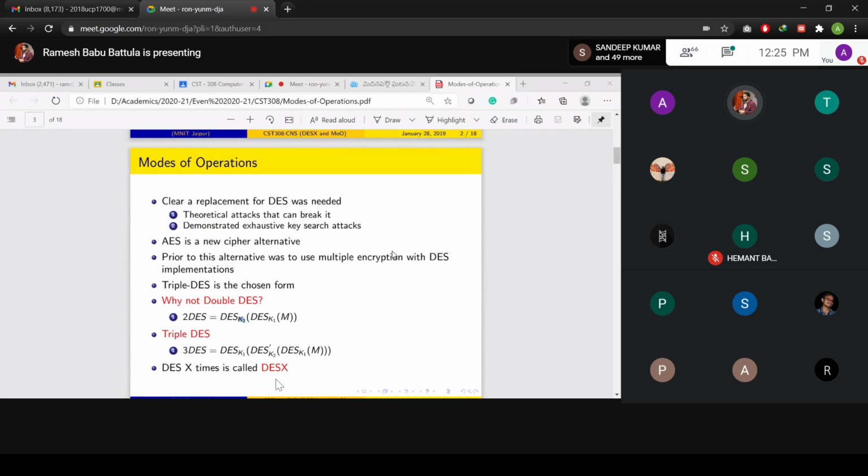Likewise, you have DESX also. Many variants are in the market. Generally, what I heard is that in ATM transactions, when we go and withdraw our money, they use triple DES. Triple DES is much more powerful than the AES algorithm, because DES has its own advantages and triple DES also inherited those advantages. And a key length of 112 bits is very high as per the computation we have right now.